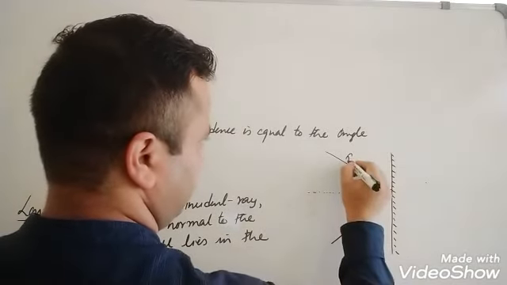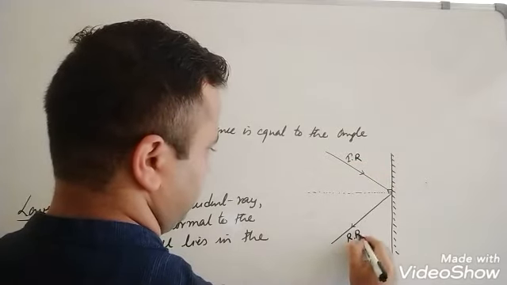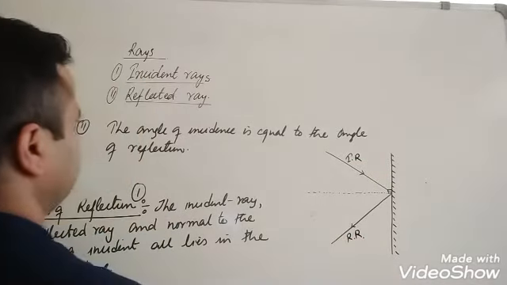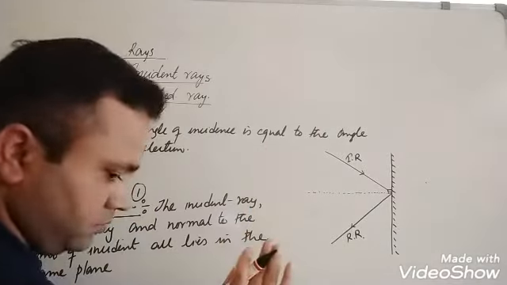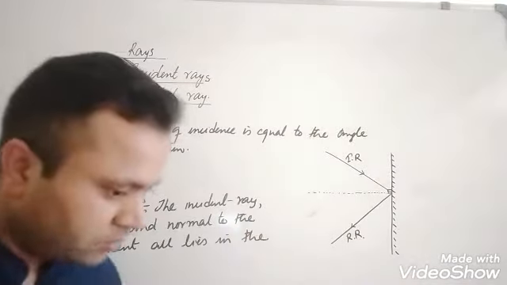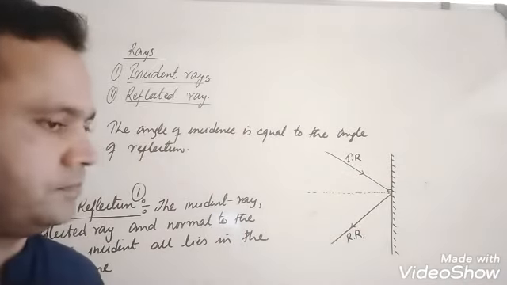This is the incident ray IR, and this is the reflected ray RR. So the angle of incidence is equal to the angle of reflection.